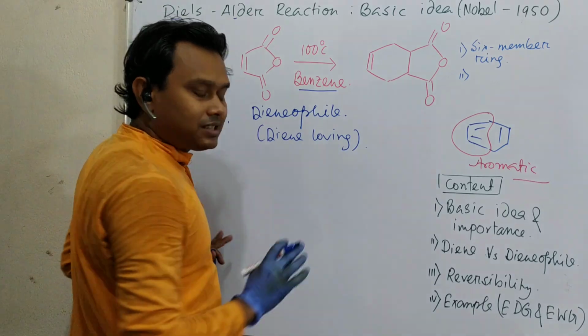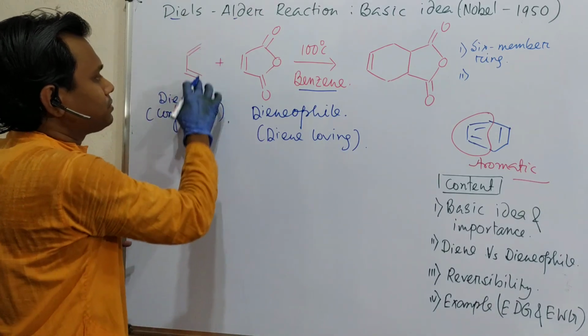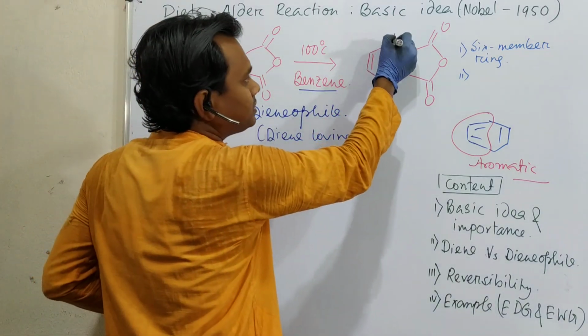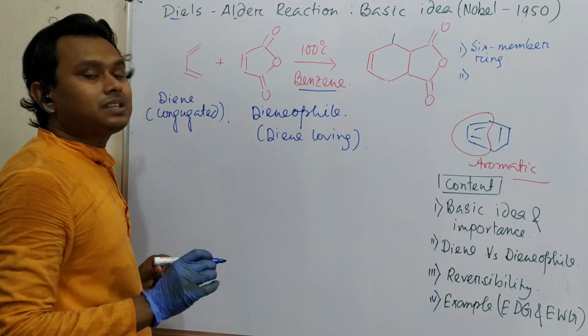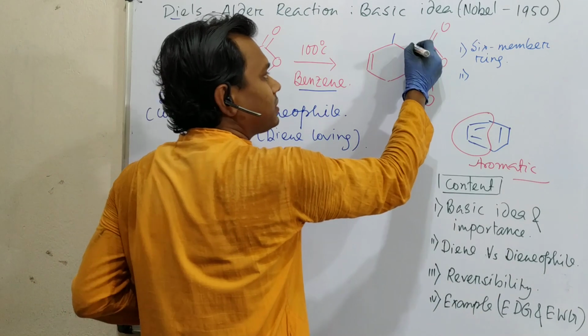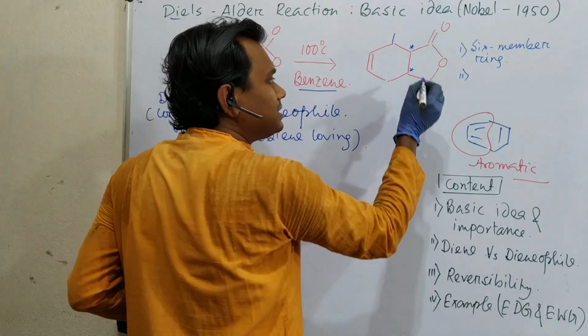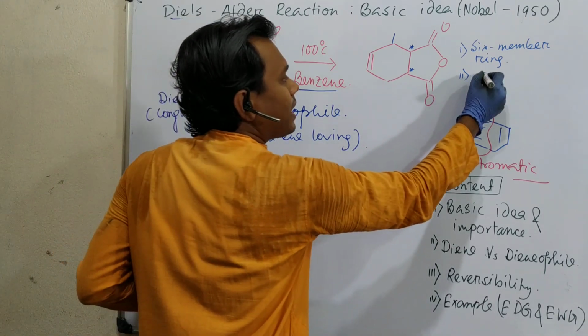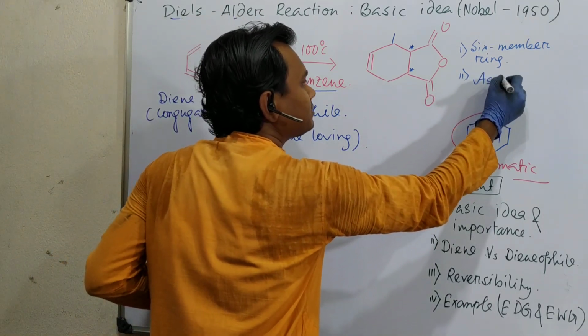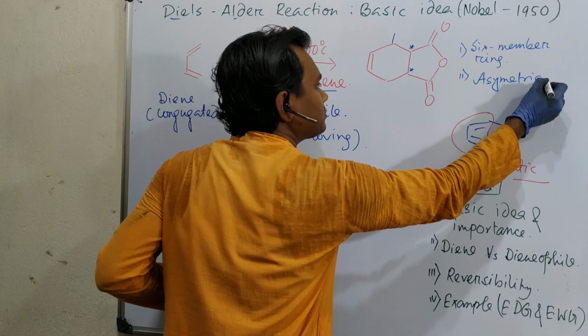If you take a little substitution, for example one substitution here, then it results in asymmetric center generation. So these two centers are asymmetric centers.